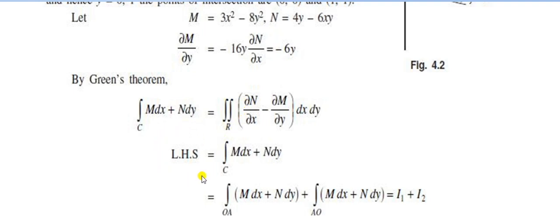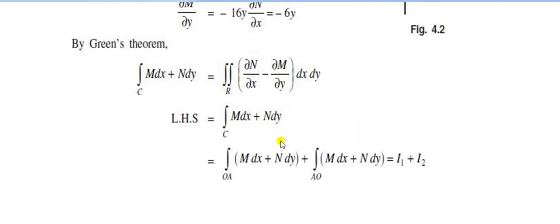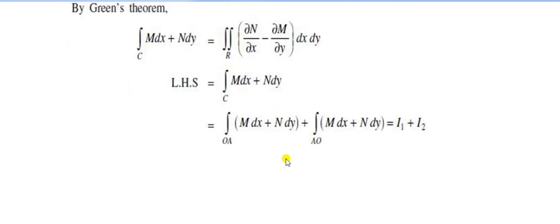Otherwise we can find only the LHS value. The LHS is equal to the integral over C of M dx + N dy. Along OA and along AO, these two are the curves that we can split it. That is, the integral along OA of M dx + N dy plus the integral along AO of M dx + N dy. Call these I1 and I2. Now we can consider the I1 value.